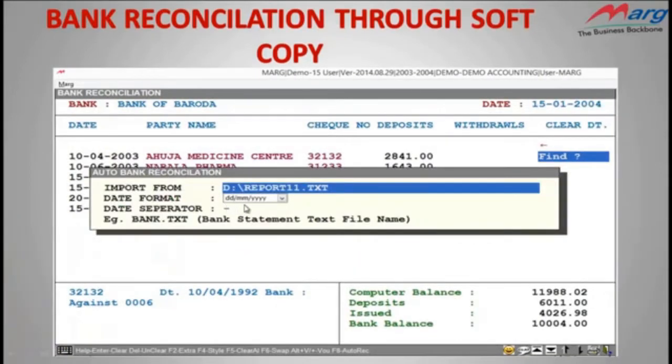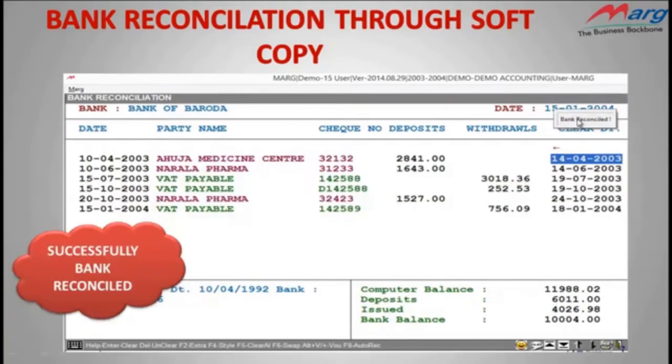Next you can define the date format and then the date separator. After that, when you press enter, you will see your bank has auto reconciled through the soft copy. So friends, now you can imagine how easy it is to reconcile the bank in Mark software.